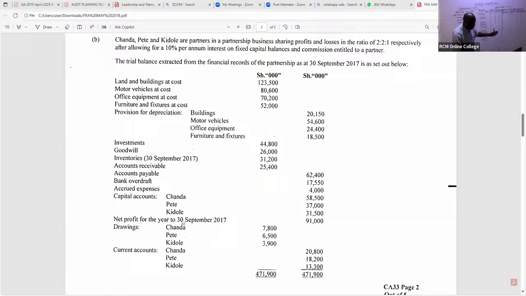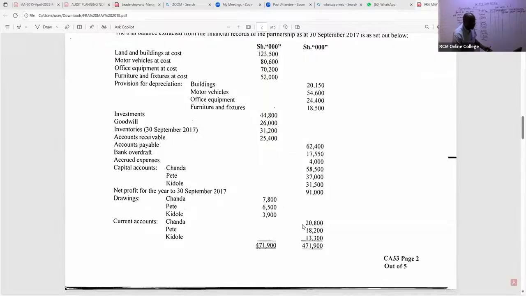Remember, this is the capital account. All right, capital accounts being given there. Then we have their current accounts. Their current accounts, you can see again, three of them are on the credit side. If one is on debit, you take it on debit. So here, you write their current accounts. Current accounts, free marks, I'm telling you. We have 2,800.